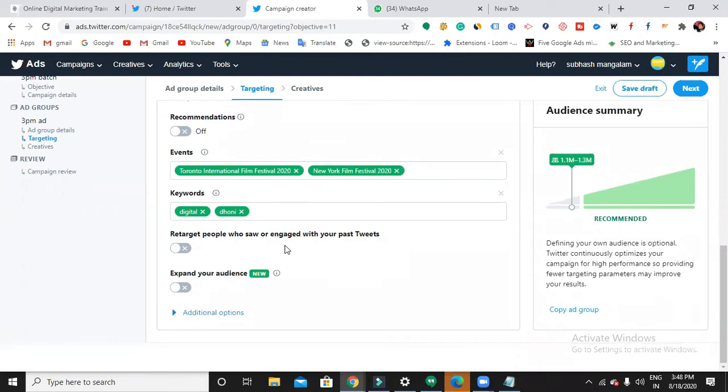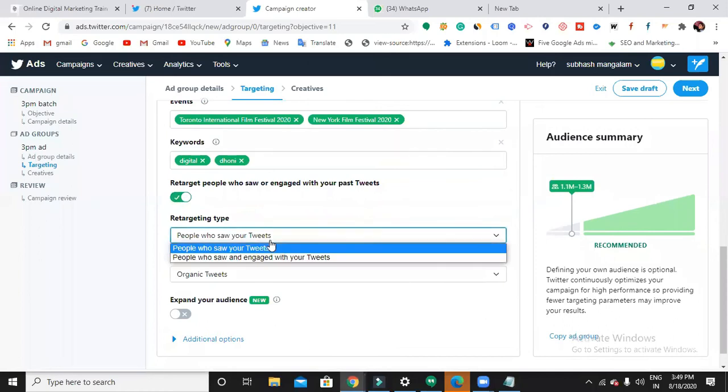What does it mean? Now I have chosen a few targeting options like locations, based on interest, based on keywords and all. Now let's say a person who is already following my account may or may not come under my targeted option. So at that time, if you still want to show the ad to that person, then you can just toggle on here. Okay, got it? Yes, ma'am.